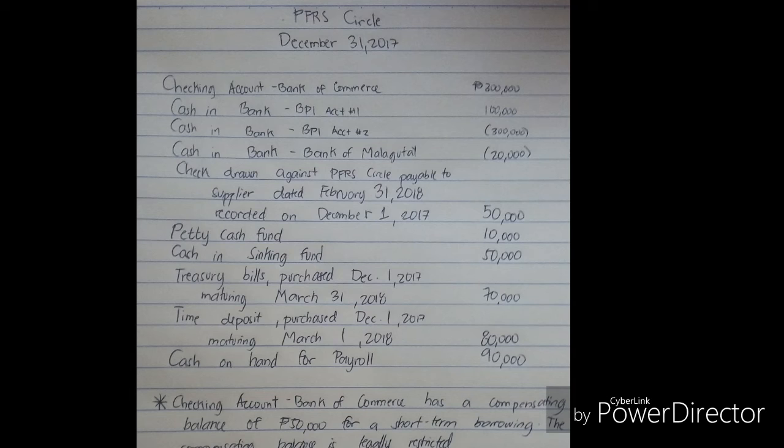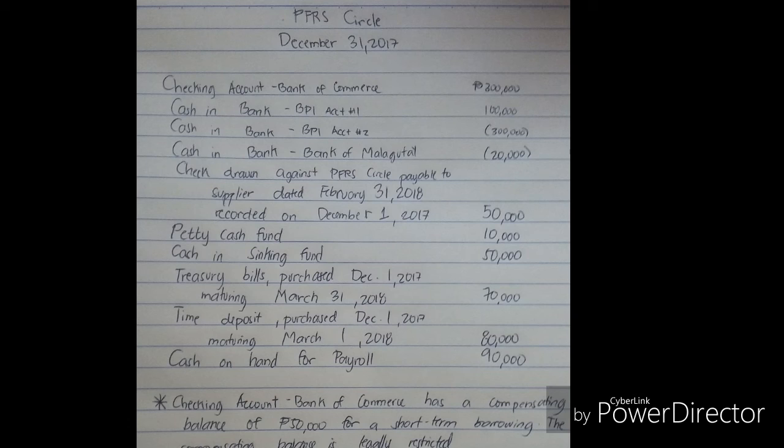Check drawn against PFRS Circle payable to supplier dated January 31, 2018, recorded on December 1, 2017, 50,000. This is an example of a post-dated check. Again, post-dated checks should not be deducted from your cash and cash equivalents since they are still dated January 31, 2018, and you have already deducted them on December 1, 2017 from your checking account, Bank of Commerce.